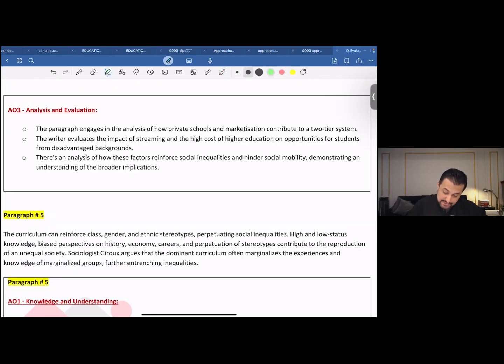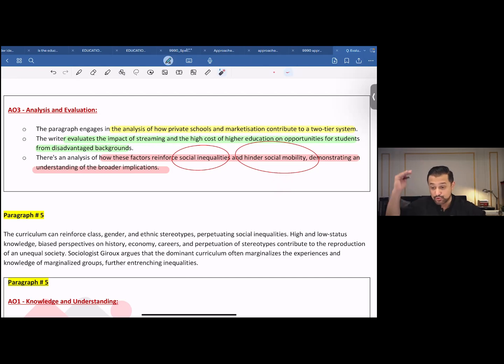The third assessment objective, AO3. The paragraph engages in the analysis of how private schools and marketization contribute to a two-tier system. The writer evaluates the impact of streaming and the high cost of higher education on opportunities for students from disadvantaged backgrounds, like I said. There's an analysis found over here as well of how these factors reinforce social inequality and hinder social mobility, demonstrating an understanding of the broader implications. See, these are broad implications of what the education system could possibly be doing, hindering social mobility. Let me assume we all know what social mobility is, moving up or down the social scale or the social strata.